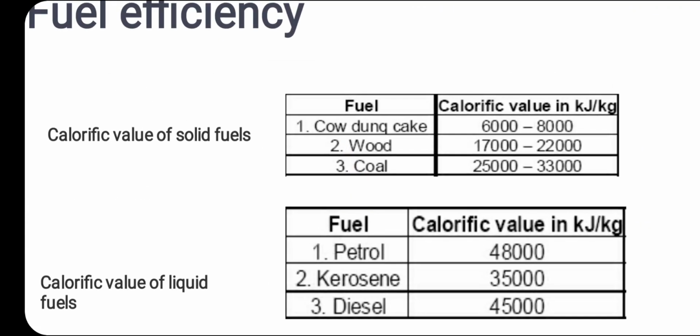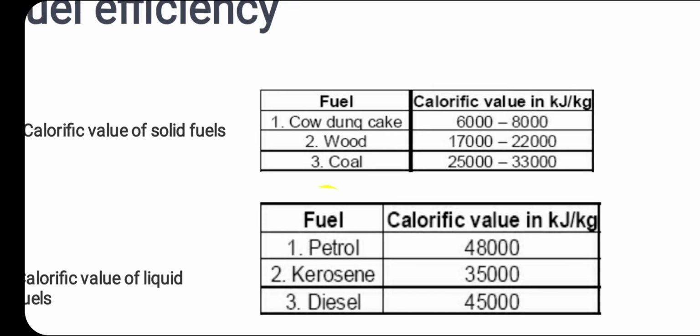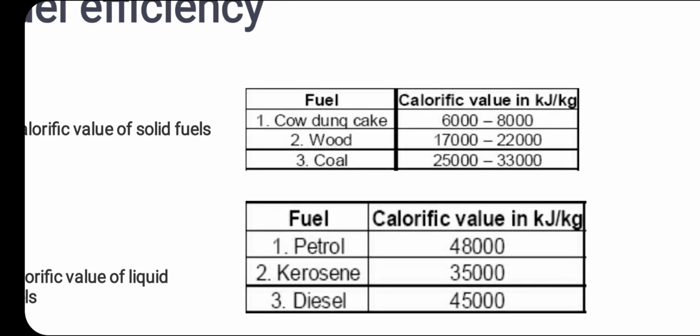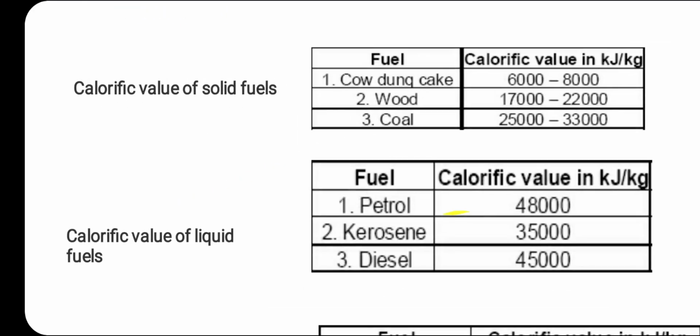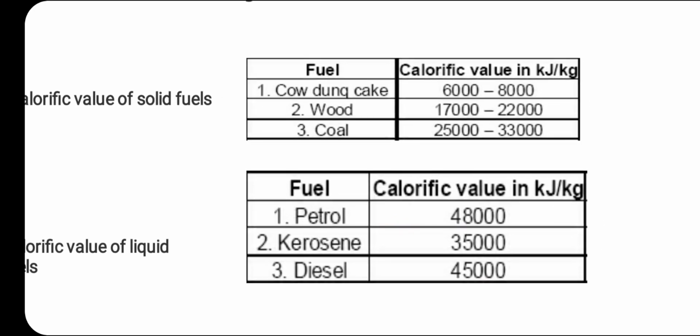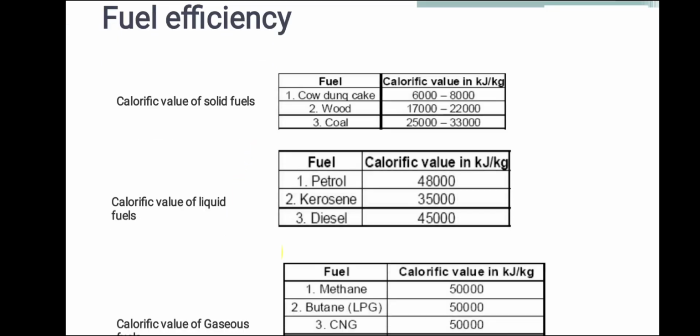Okay, the calorific value of solid fuels: cow dung cake has 6000 to 8000 kilojoules per kg, wood has higher, 17,000 to 22,000, and coal has a very high calorific value, 25,000 to 33,000 kilojoules per kg. Then the calorific value of liquid fuel is higher than solid fuel: petrol has 48,000, kerosene has 35,000, and diesel has 45,000.